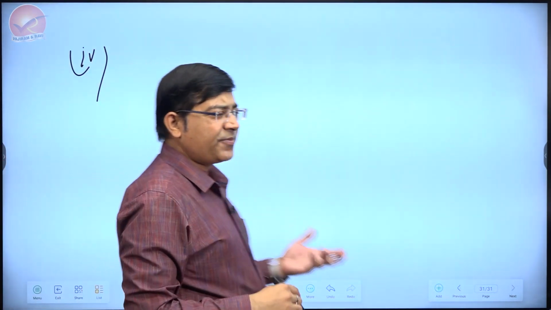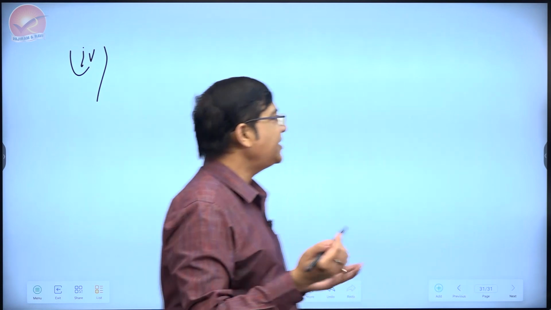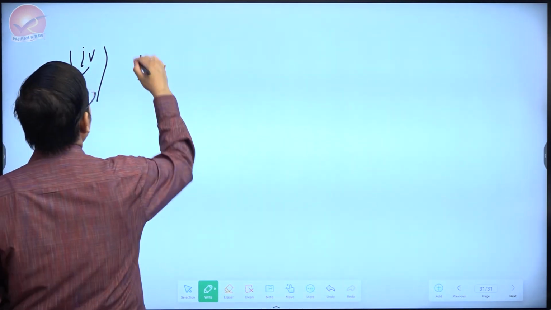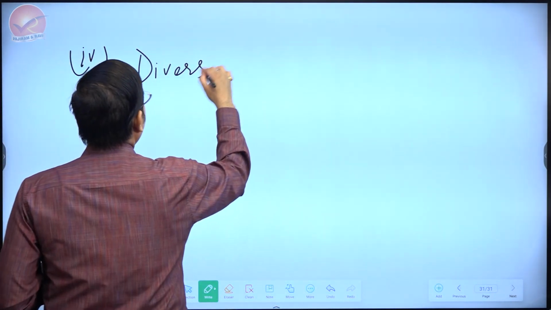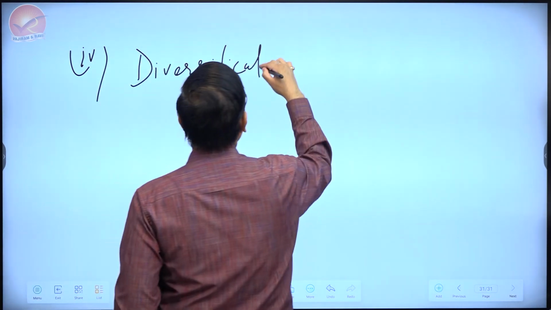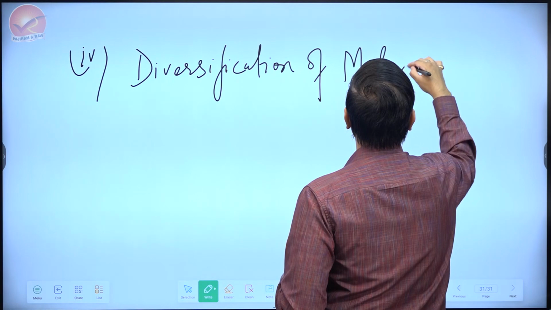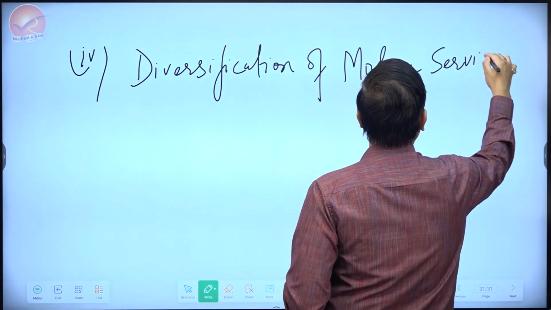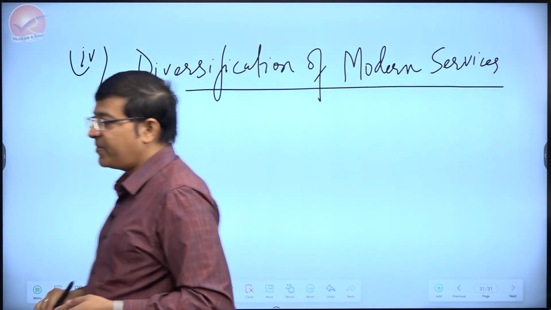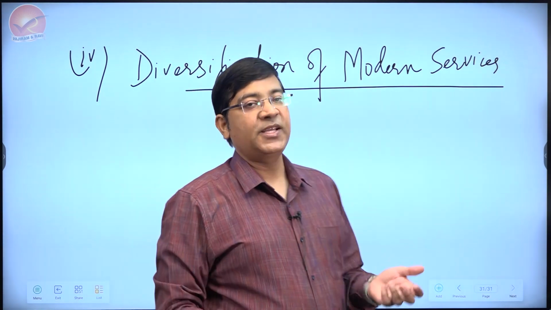You can talk about a number of other features. Since this was a 250 words answer, I'm talking a lot more about it, and definitely you can add more into this. One argument can be related to diversification of the modern services. Modern services have been very helpful for India in achieving higher economic growth as well as job creation.